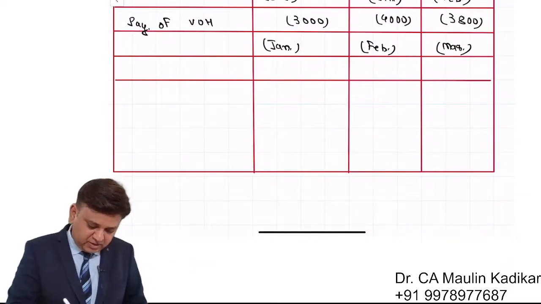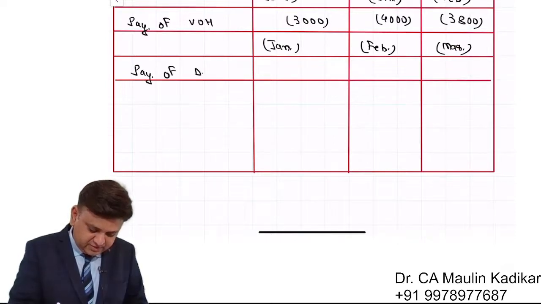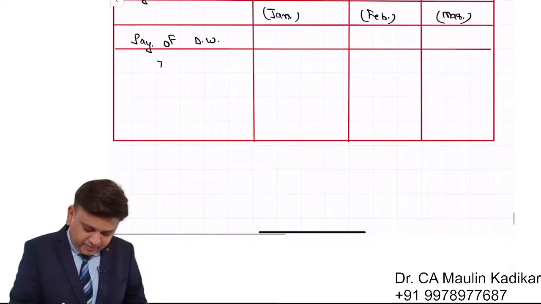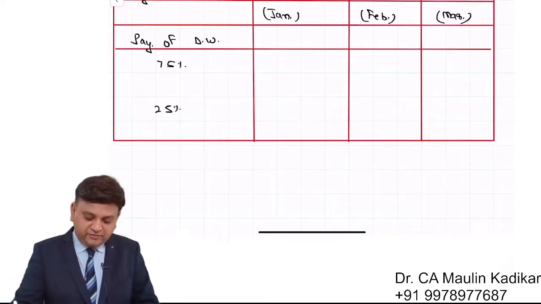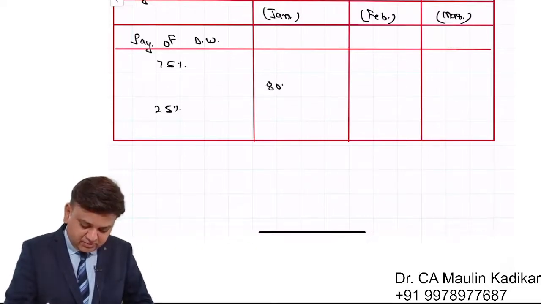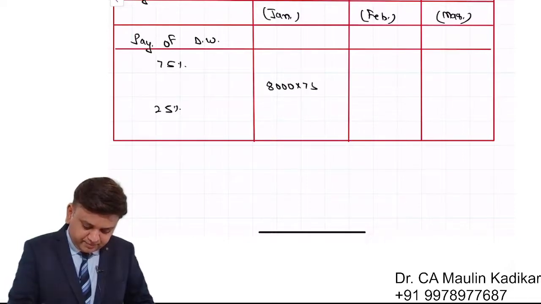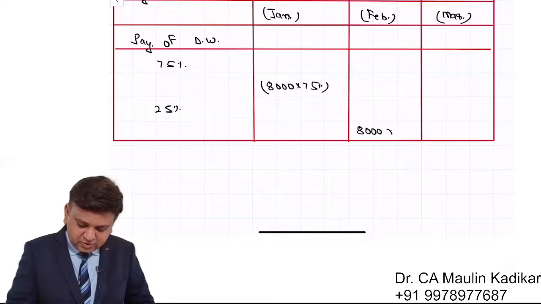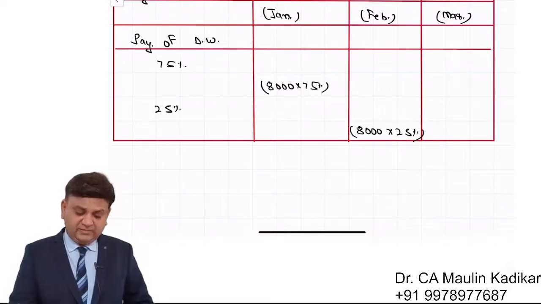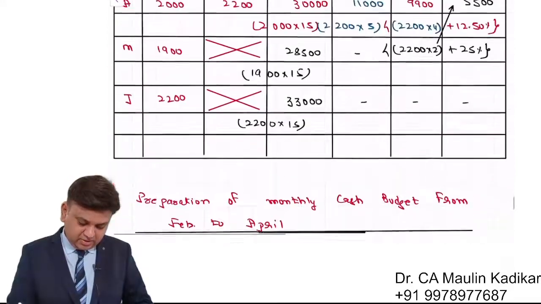So please take down the answer along with me. Payment of direct wages. 75%, 25%. We understand that this 8,000 into 75% and this 8,000 into 25%. Like that we understand.